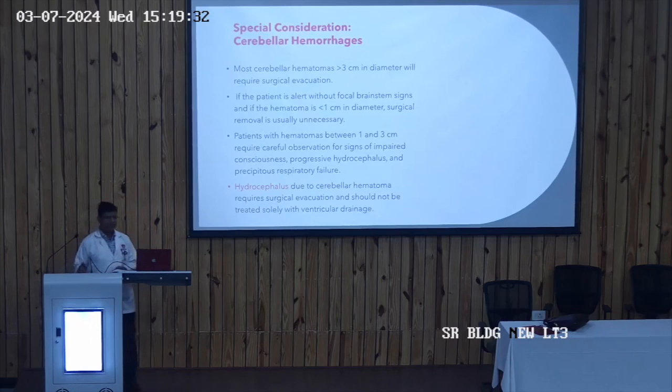If the size of cerebellar hemorrhage is more than 3 cm, you should go for surgical management. And if the size of the cerebellar hemorrhage is less than 1 cm, you should go for medical management. And when the size of cerebellar hemorrhage is between 1 to 3 cm, your treatment depends upon the condition of the patient. If the condition is stable, go for medical management, and if the condition is not stable, go for surgical management. So in the case of cerebellar hemorrhage or the cerebellar hematoma, the treatment depends upon the size of the hematoma.